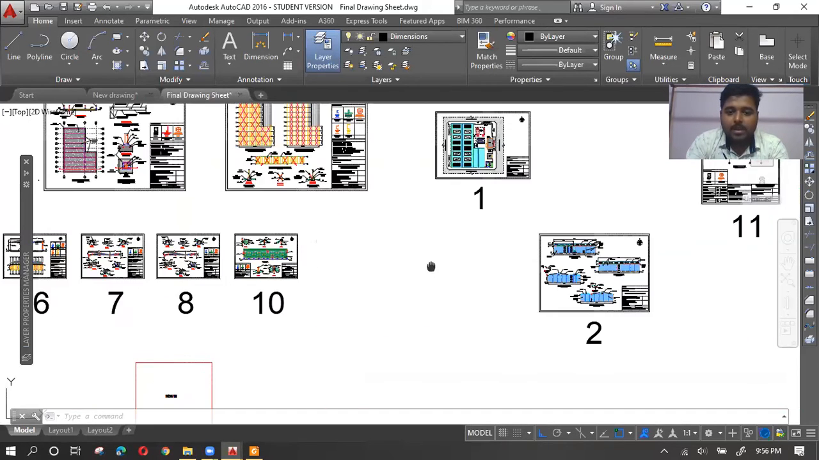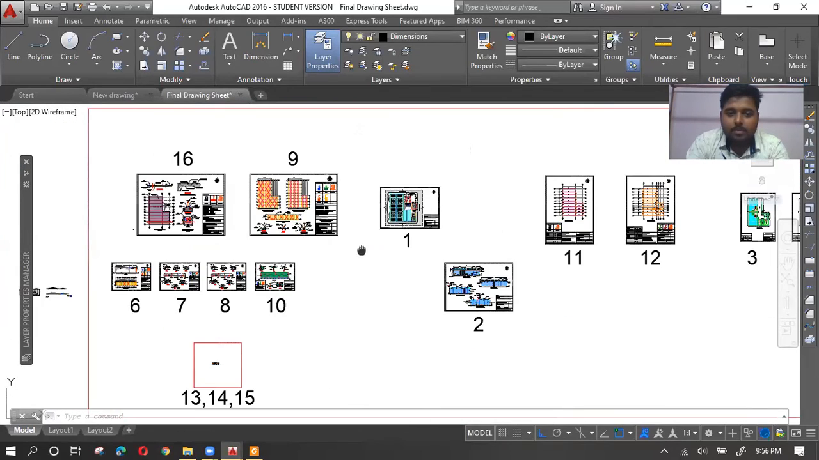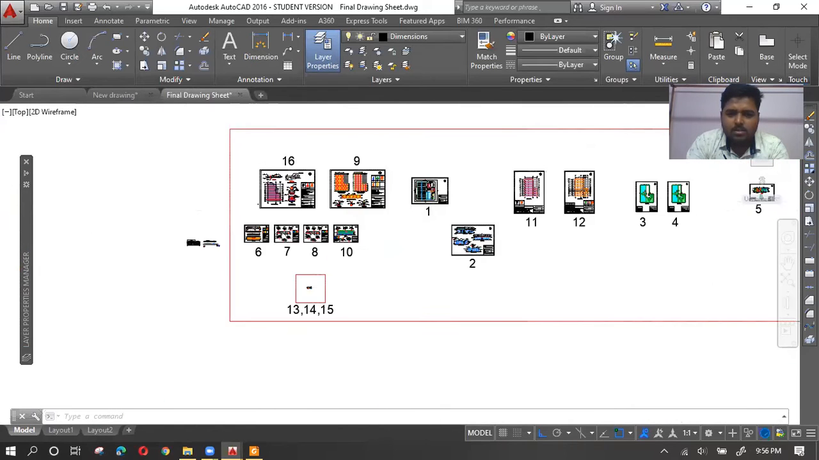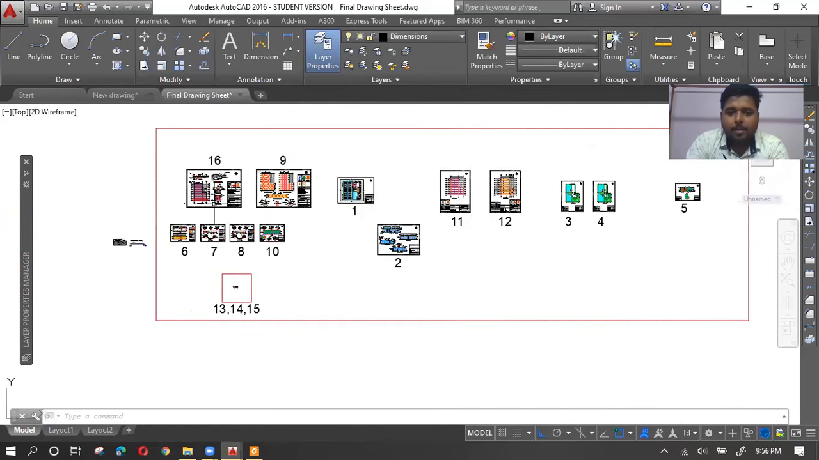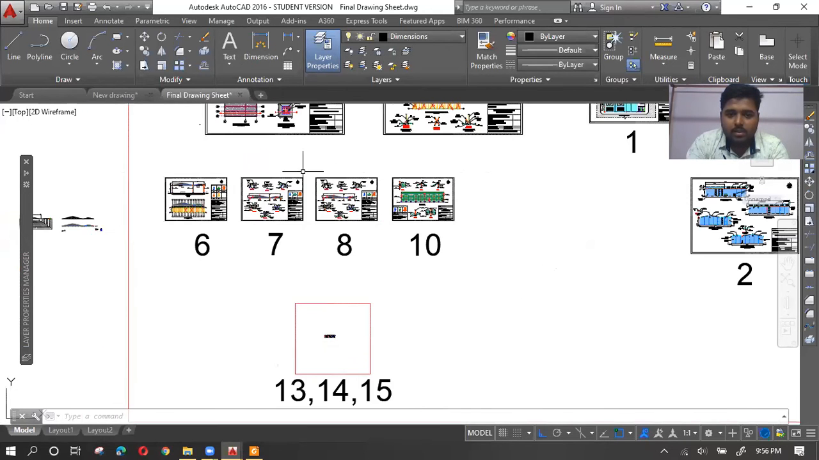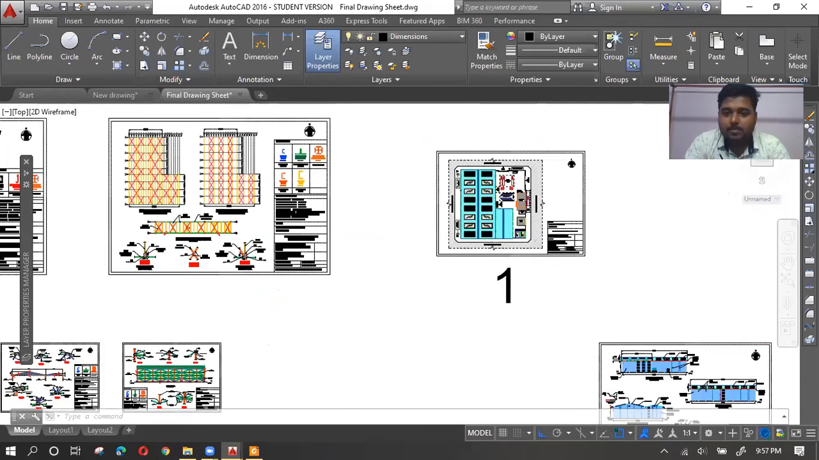Basically, as you can see, this is a general arrangement drawing. Then I have different connection details and all those things. So you can see I have 16 different drawings, and I have put those things in different size boxes, and each of these drawings was printed on A3 sheets. And you will be shocked because now see, for example, this is a general arrangement drawing.